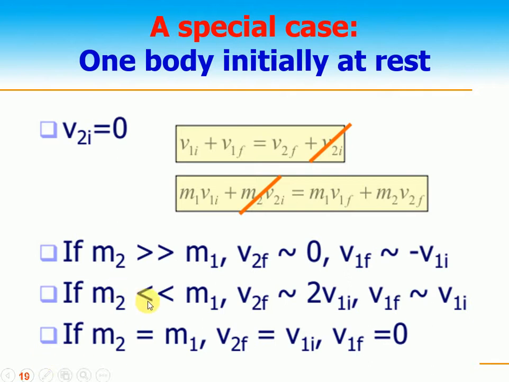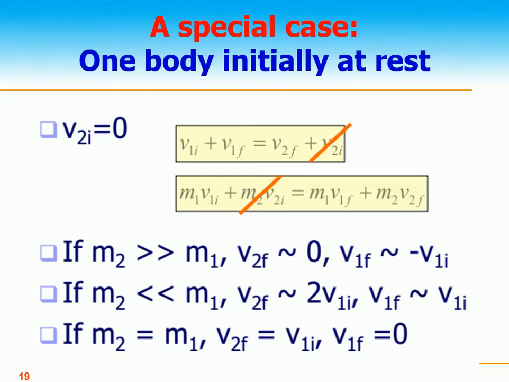If m2 is very much less than m1, for that case v2f is equal to 2v1i. The lighter body will move with 2 times the velocity of the heavier body, and for the heavier body v1f and v1i are almost equal. The heavier body will move with the same velocity.